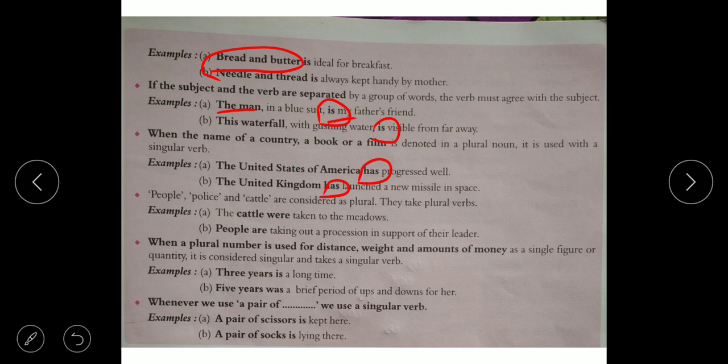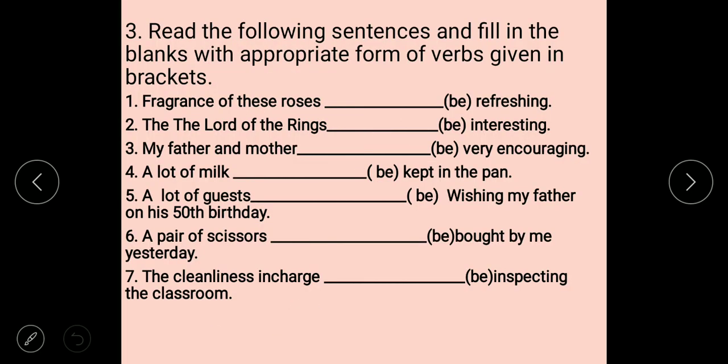Whenever we use a pair of, we use a singular verb. A pair of scissors, use a singular verb. A pair of socks, singular verb is. Read the following sentences and fill in the blanks with the appropriate form of verbs given in brackets.